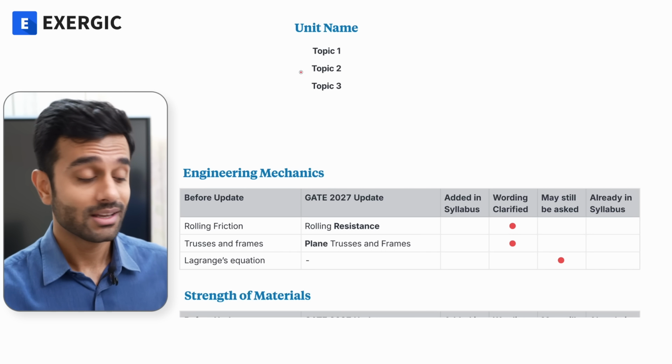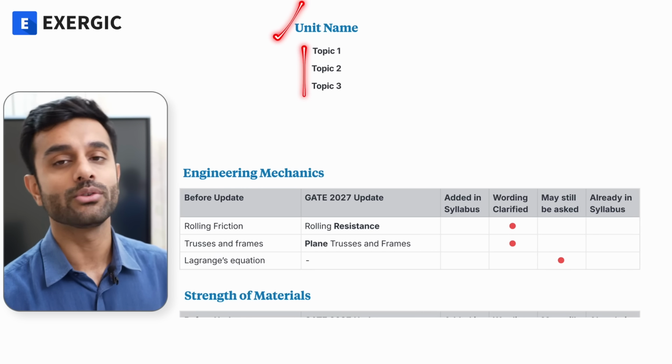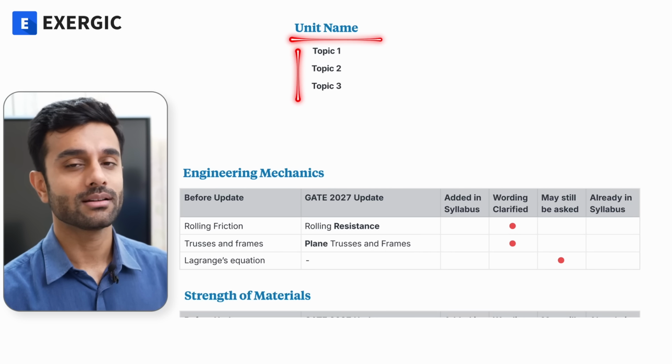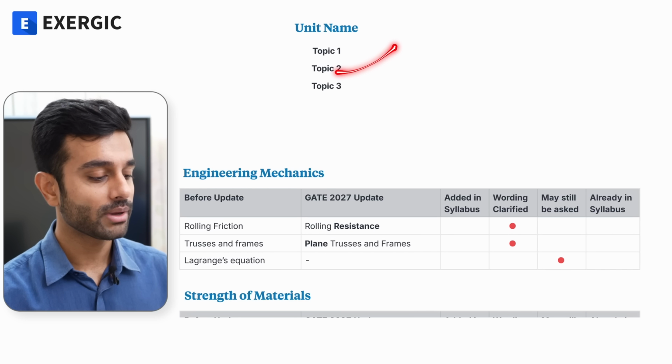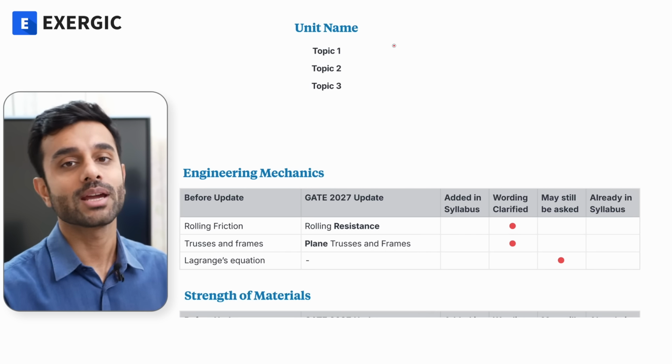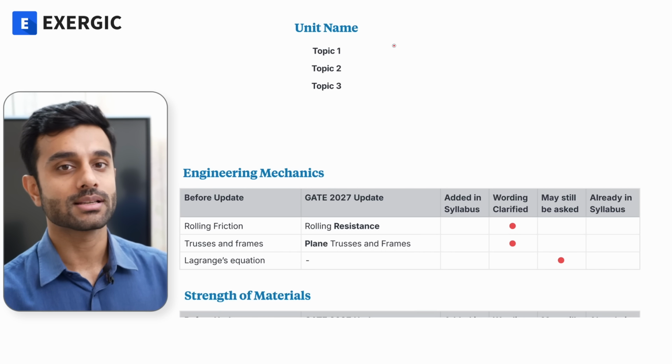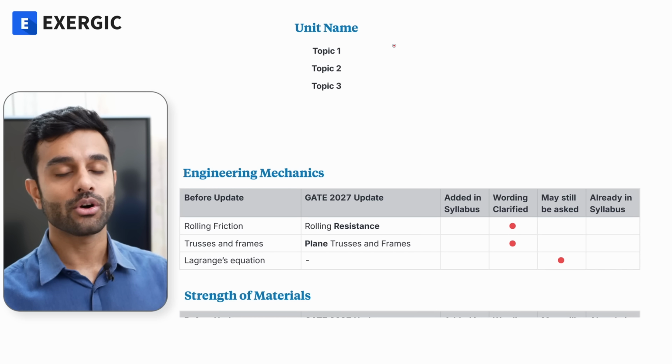Ideally these topics come under a single unit, so just mentioning the unit should be sufficient, but sometimes they do mention the topic separately other than the unit, sometimes they remove it, and these kinds of things confuse students whether something is in the syllabus or not.